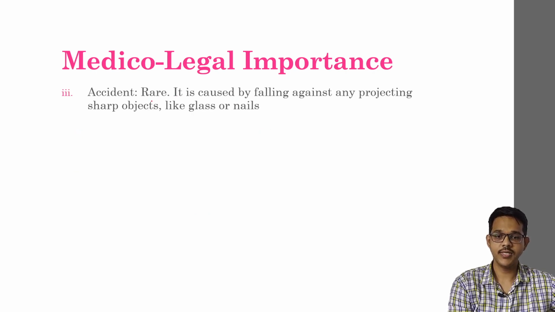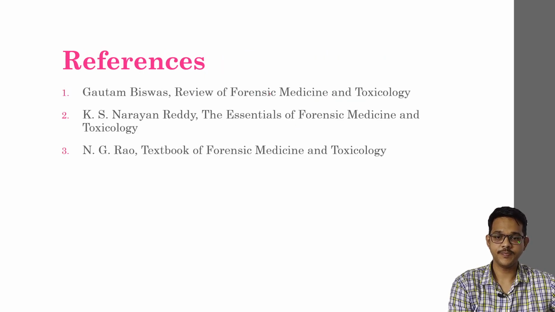Accidental stab wounds are rare, mainly seen when a person falls against projecting sharp objects like glass, nails, or iron rods. Accidental cases occur in construction areas, if the person falls on pointed iron rods. These are my references. Thank you.